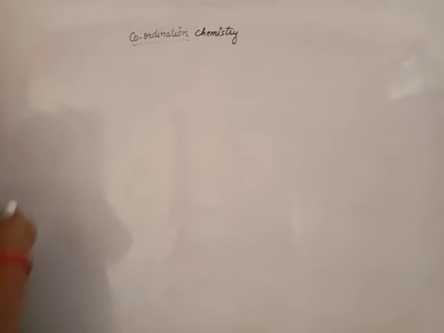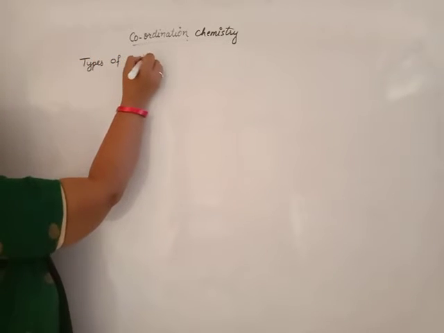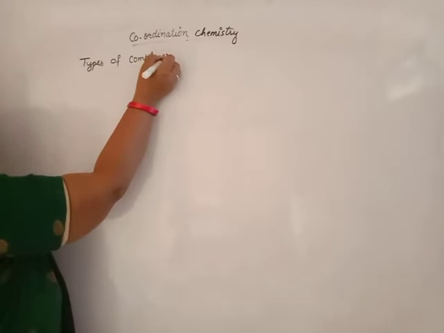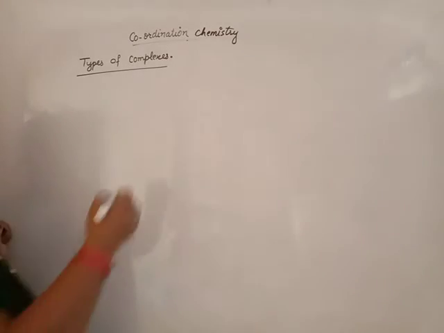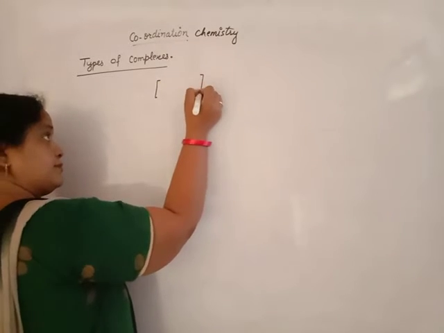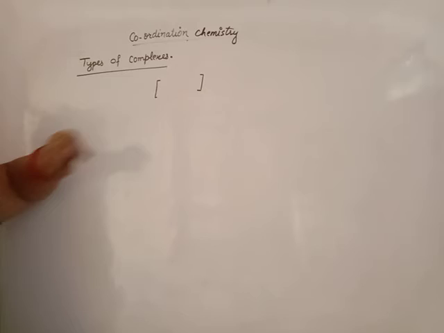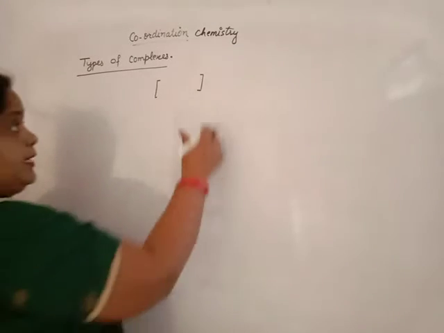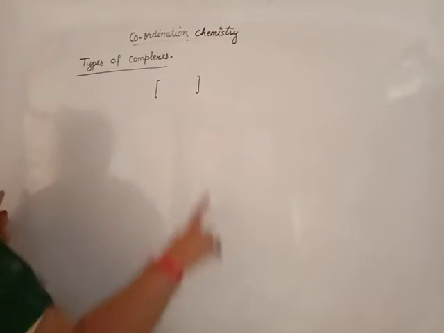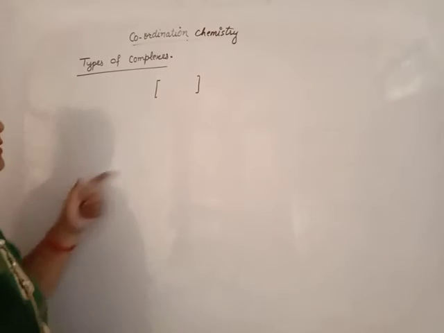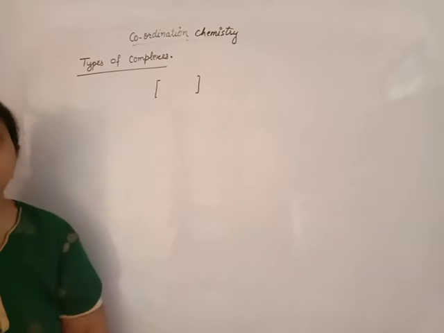Beta, these complexes are of three types. These complexes or coordination compounds must always be written in square brackets. This square bracket is known as the identification mark of complexes. If any charge is present on the complex, it is a charged complex. If there is no charge, it is a neutral complex.